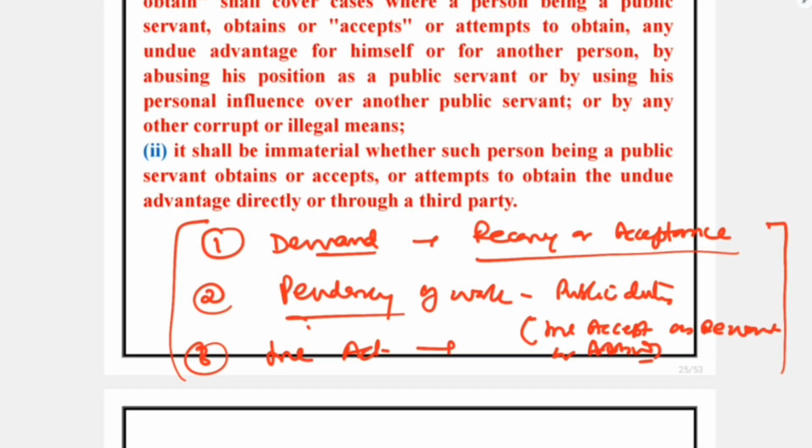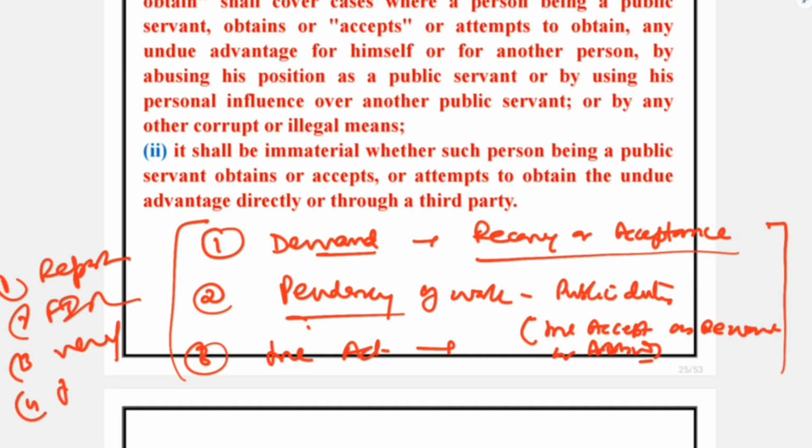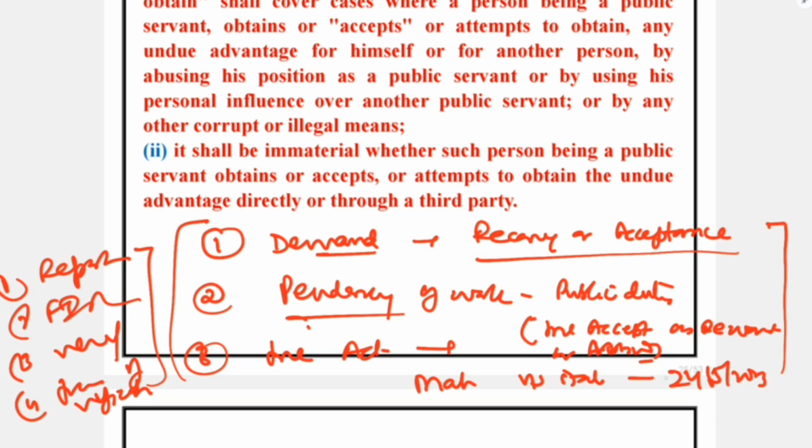Now the primary question arises: how to find out the demand. For this we have to study number 1, the report, number 2, the FIR, number 3, the verification report, number 4, the transcription of verification. If there is a mismatch in the theories and apart from that there are inconsistencies, then we may have the benefit of the judgment of the Honorable Karnataka High Court titled Mahesh PS versus State of Karnataka. Judgment date is 24th of May 2023.